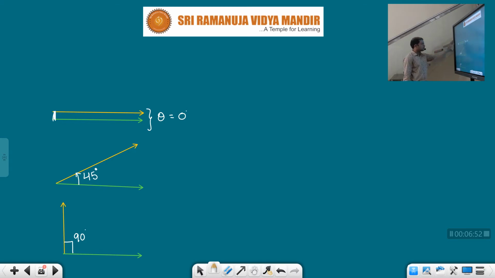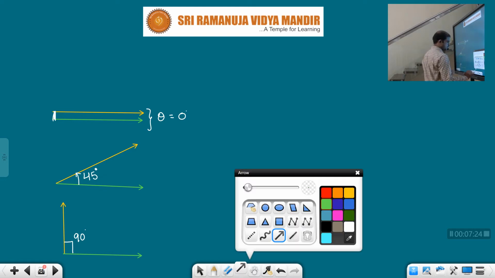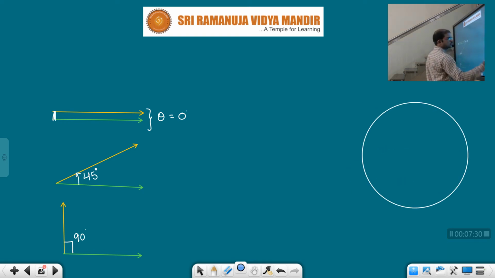Clear? Initially, since the two lines are aligned, parallel to each other, there is no angle existing between them. In the next case, the second line moved. One of the lines just got displaced. Due to that, we got an angle of 45 degrees. The same line displaced further, and now it made 90 degrees. So see, children, how we can say whether it is 0, 45, 90: we have a circle actually. Let us take a circle, children.